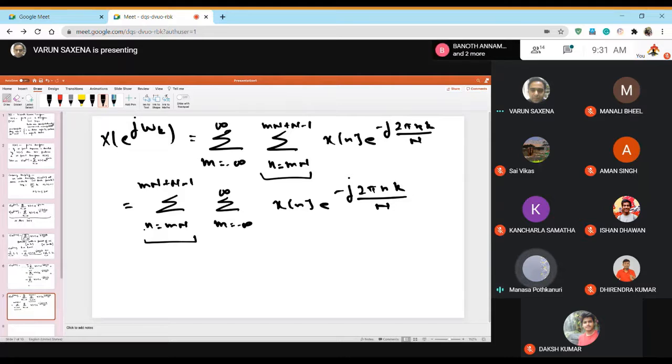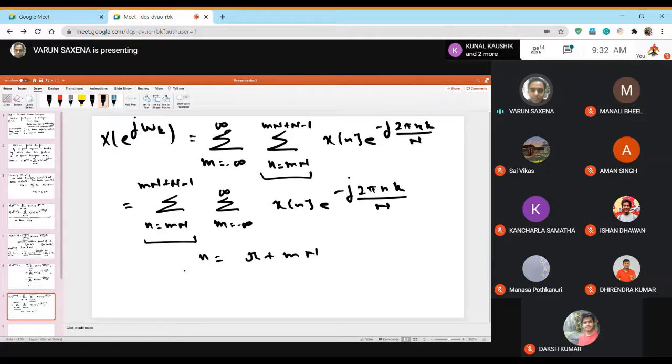Sir, we can take a summation from 0 to N minus 1, but for every term we can add m... No, I mean, the thing is this: if you look at small n, minus mN. Small n is equal to n minus mN, exactly. So something like this. Let me just say that n is equal to some r plus mN.